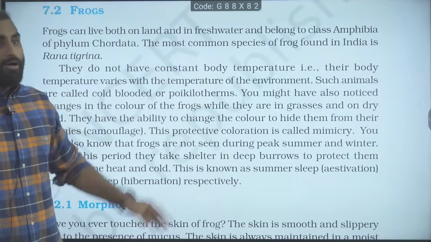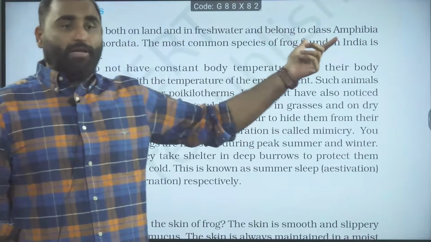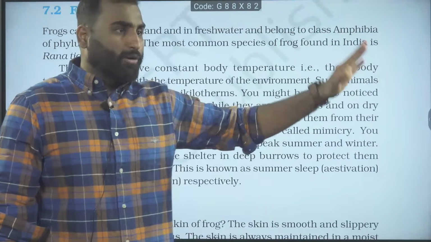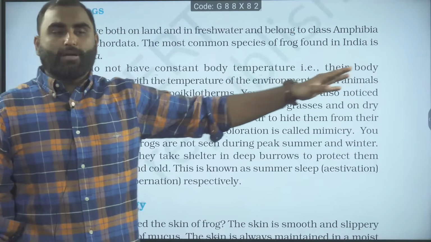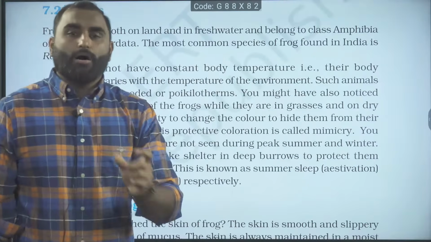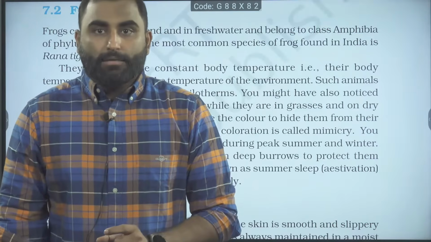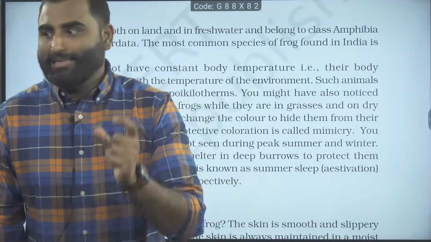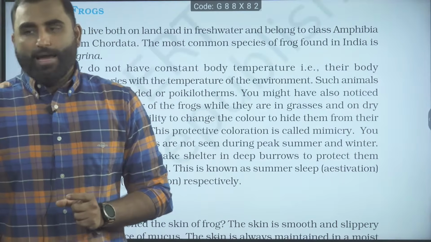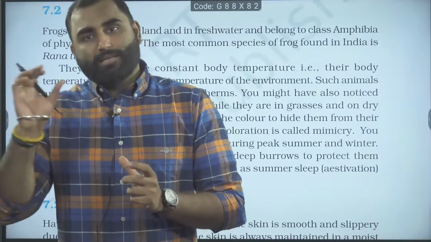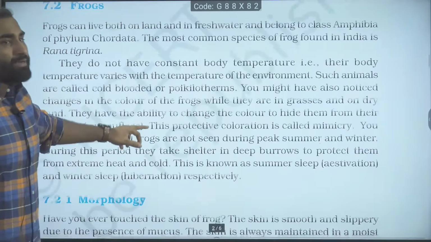Come on, let's talk about frog. Frog lives on both land and freshwater, theek hai? Freshwater is very important. Remember, to trick you, they might give you some marine water or something. Be focused. Amphibia is a class belonging to phylum Chordata. Most common species of the frog we are discussing here is Rana tigrina. What is the order? Can anyone tell me the order of this frog? That comes from the name. They are not having their tail. Yes, Karthike, right answer. Anura is the answer. Anura means not having the tail. So just remember the order Anura, because they are not having the tail. That might be asked as well.